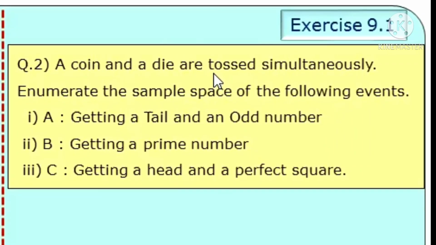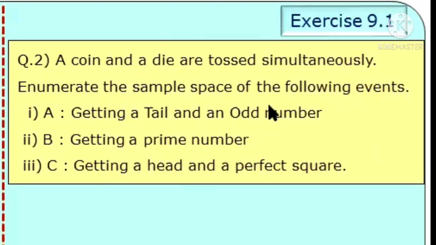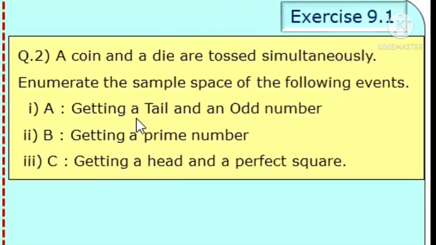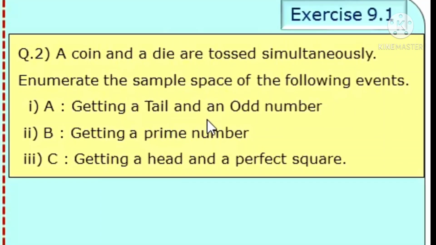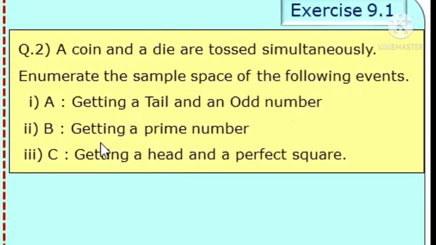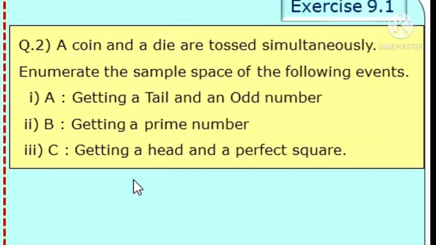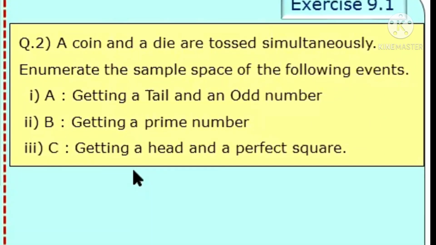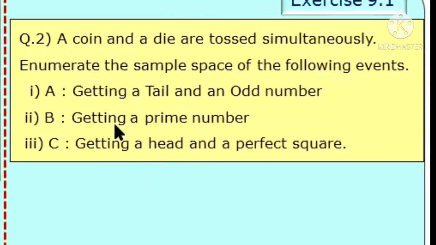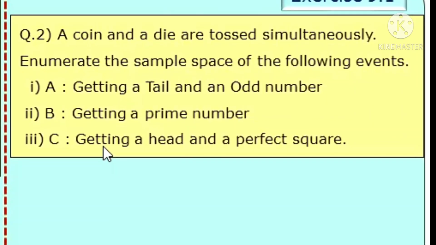Question second. A coin and a die are tossed simultaneously. Enumerate the sample space of the following events. First, getting a tail and an odd number. Second event, getting a prime number, and third, getting a head and a perfect square. As per the given conditions, we write the sample space.